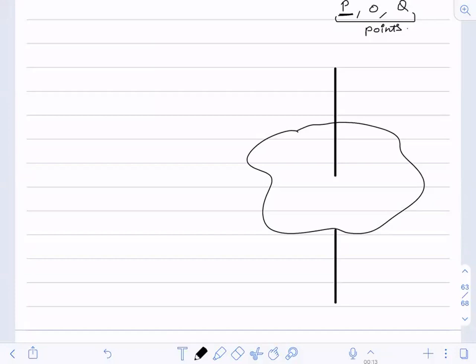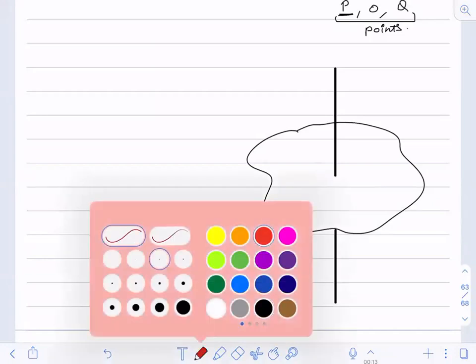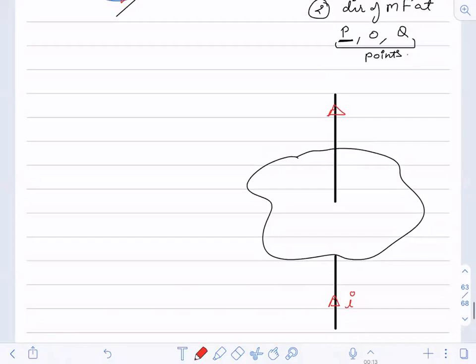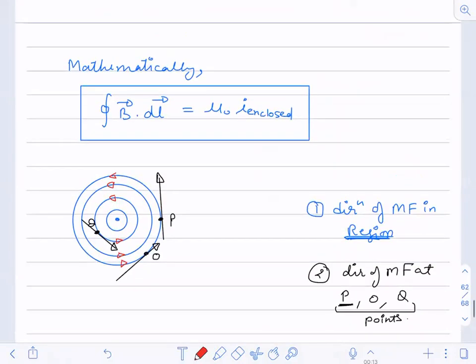The direction of the current is this, I. So it is going upward. And we have considered a loop over here. Now I want to check this relation, whether it is correct or not.